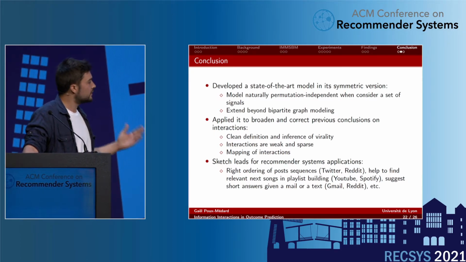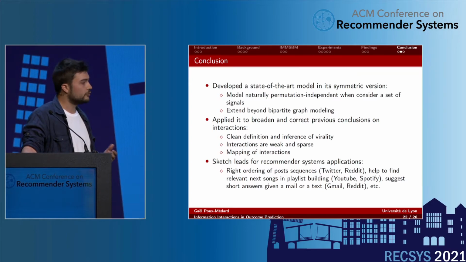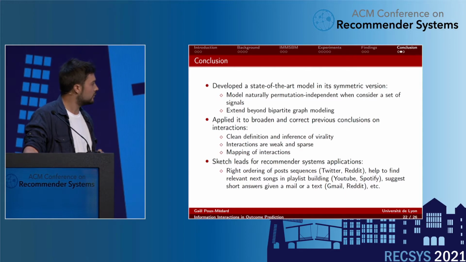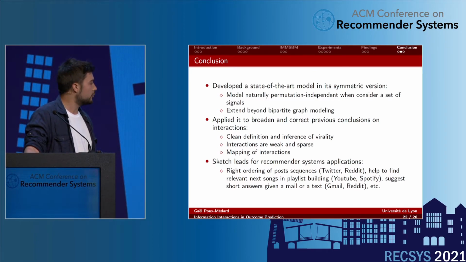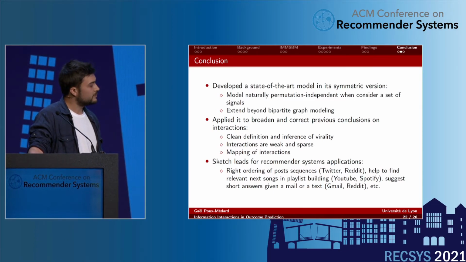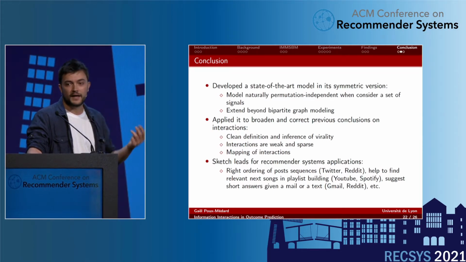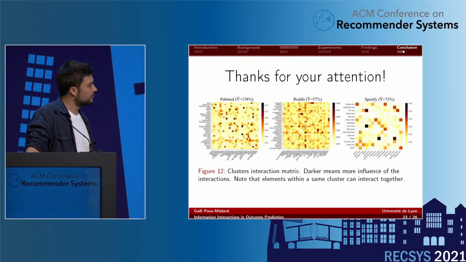For instance, this can be used to know where to put a Twitter post in the history of a user to maximize its likeliness of being retweeted or liked or whatever. It can be used in playlist building, how to suggest the right video to a YouTube user that's going in automatic mode, or suggest short answers, as is already being done on Gmail, for instance, given a text like a thank you, or you find attached the piece.